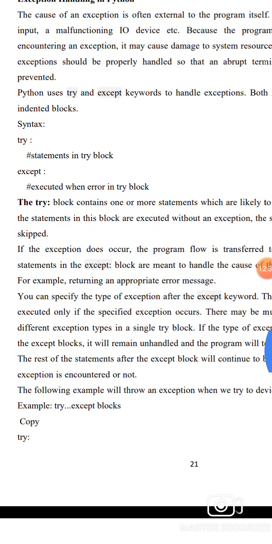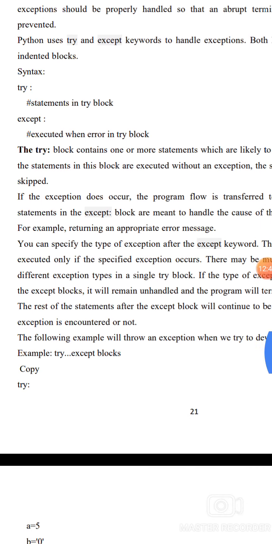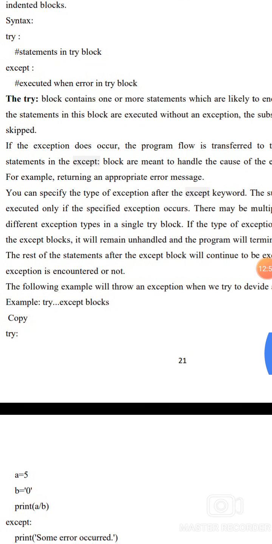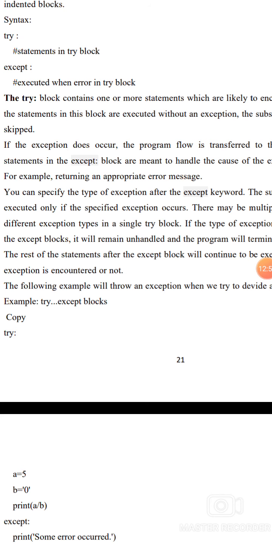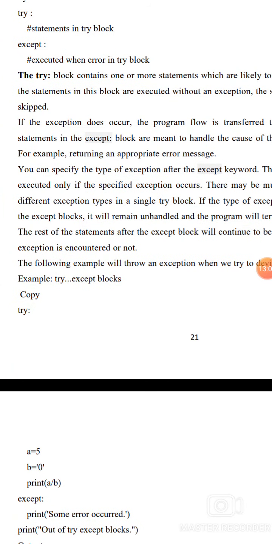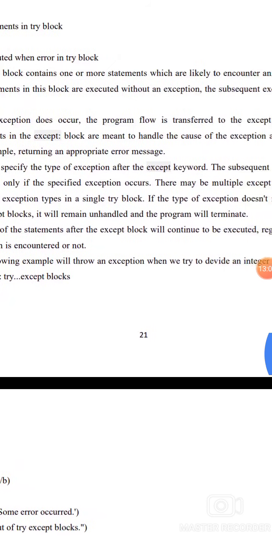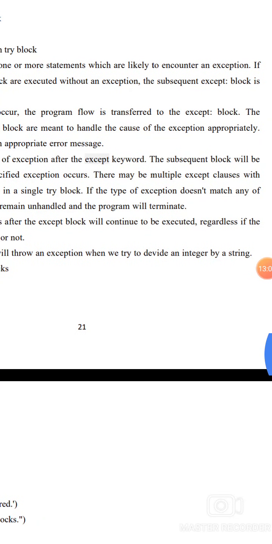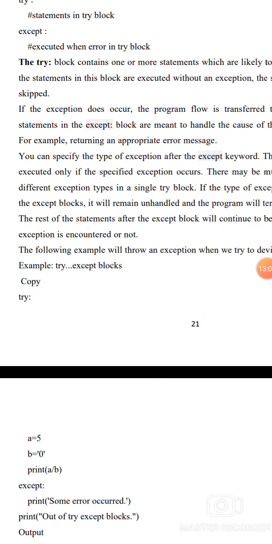Python uses the try and except keywords to handle exceptions. Both are independent blocks. Syntax: try statement in the try block; except is executed when there is an error in the try block. The try block contains one or more statements which are likely to encounter an exception. If the statements in this block are executed without an exception, the subsequent except block is skipped.